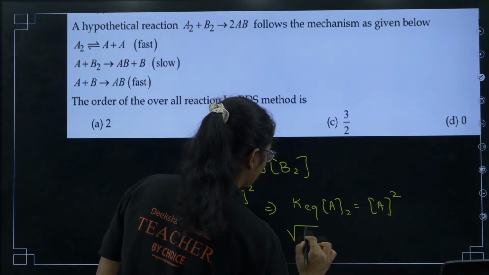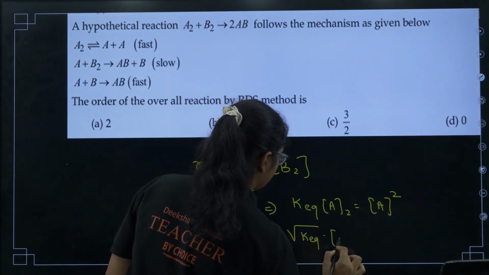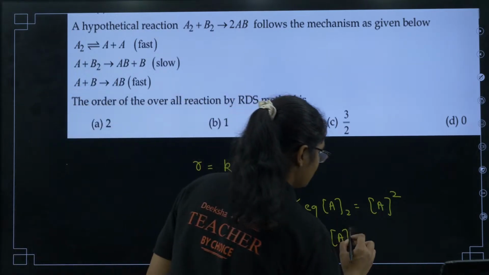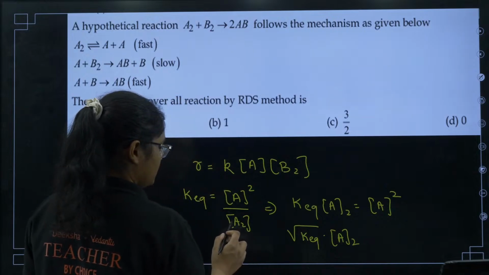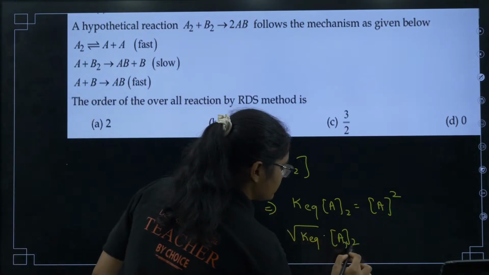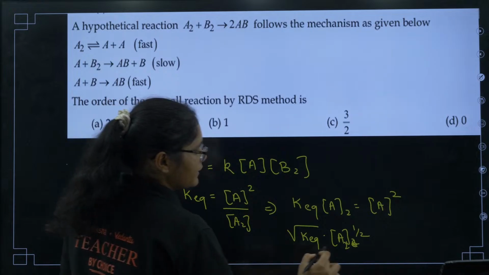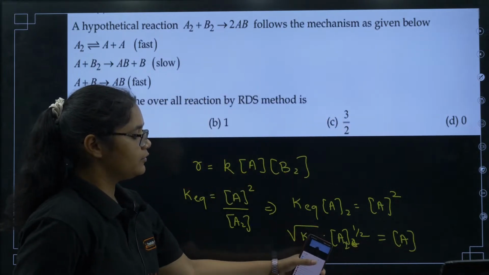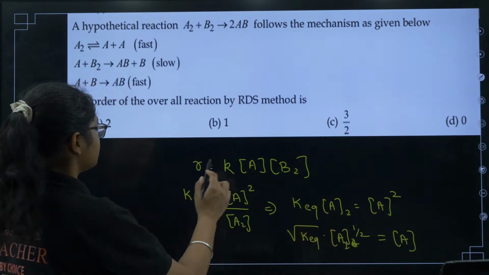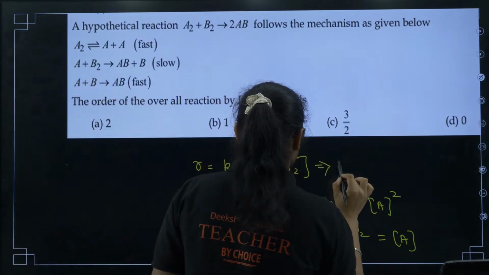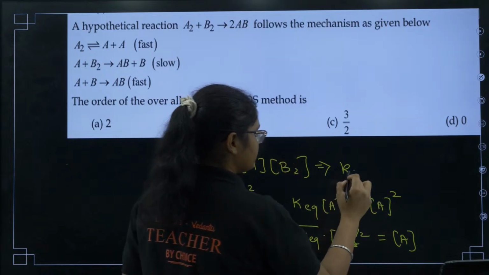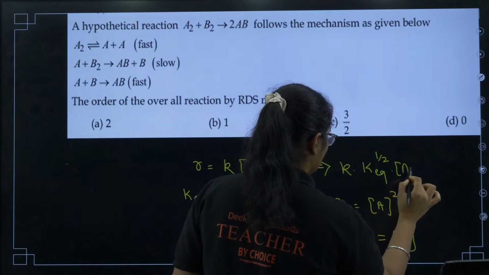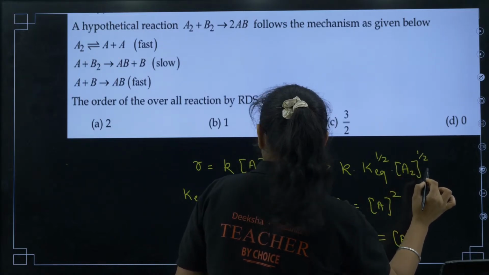Now if I take root over of that one, K equilibrium into A2, right? So that will give me, just a minute, I have to put this 2 here, 1 by 2. So what is the value of A here? A value is root over of K equilibrium into root over of A2. Now I can substitute that here, K into, what is the concentration of A? K equilibrium root over into A2 root over into B2.